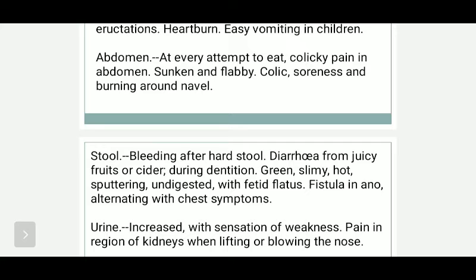If you are going to eat juicy fruits, it will lead to diarrhea, but that diarrhea can be covered with Calcarea fos, and for such diarrhea you can also use Arsenic album. So there is bleeding after hard stool and diarrhea from juicy fruits or ciders during dentition. During dentition you can think about other remedies also, other than Calcarea fos, but Calcarea fos also has a great result.